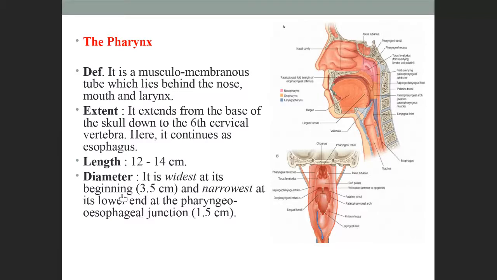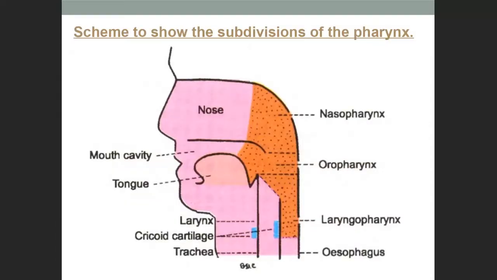And then what happens here? See here, this pink color structure. It is wide in the beginning and narrower in the lower part. So that is the pharyngoesophageal junction. What is the pharyngoesophageal junction? It is where the pharynx and esophagus join. So these are the parts here. What I told in the beginning, the pharynx is present behind the nose, mouth and larynx.